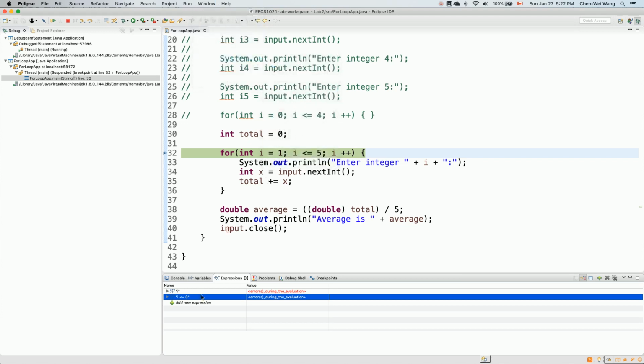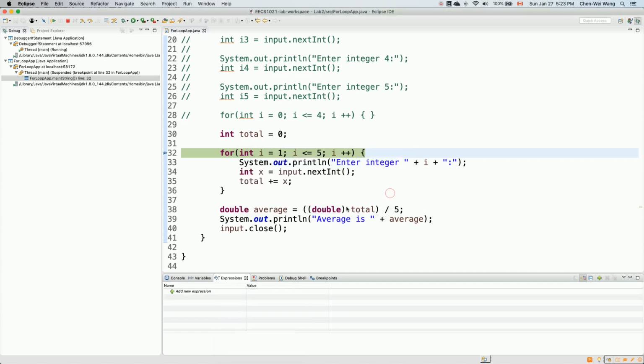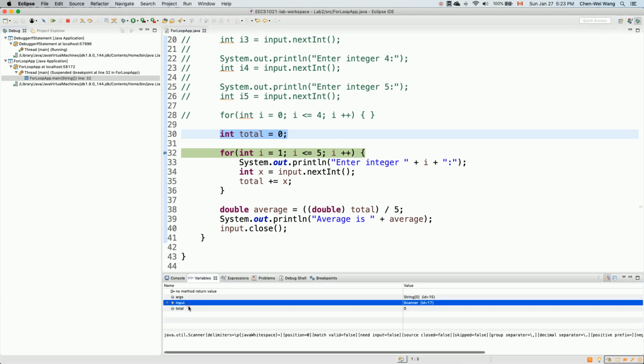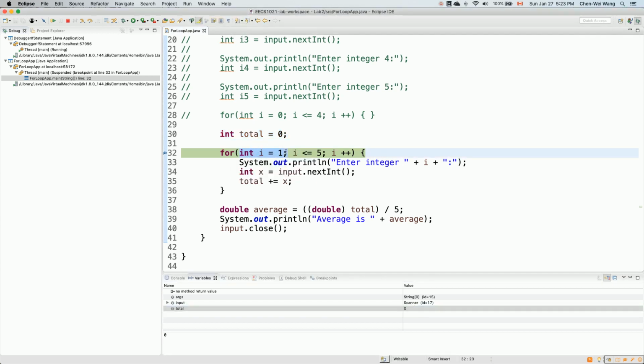Let me go to expressions over here and remove the previous ones we put. Right click and say remove all, so we can get it 100% clear. At the moment, we have already executed line number 30, so total has just the value of 0. But we have not executed the header of the for loop yet, so the loop counter is simply not declared yet.